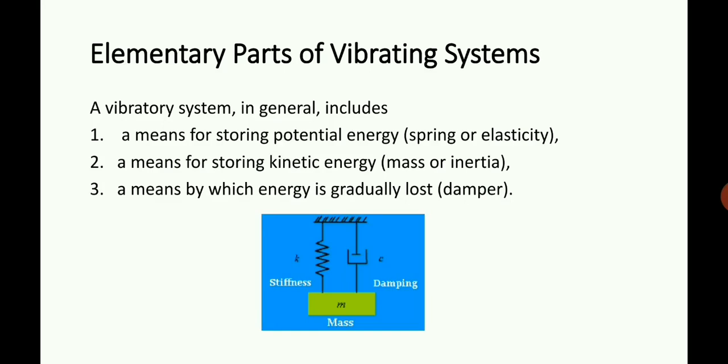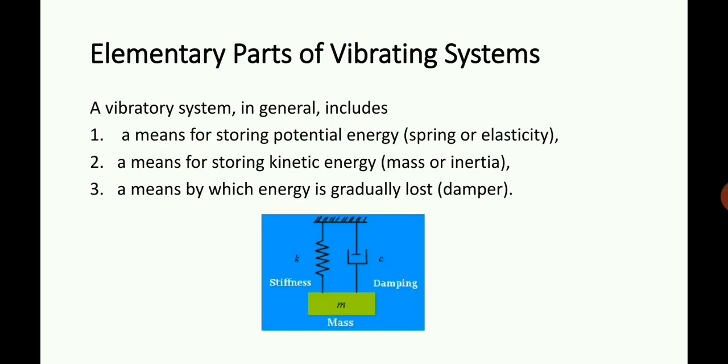The third one is the damper. A damper is something which arrests the vibration or diminishes the amplitude of vibration. In a simple pendulum, air friction acts as a damper. But in mechanical systems, we can use different kinds of external damping systems which can diminish the amplitude.